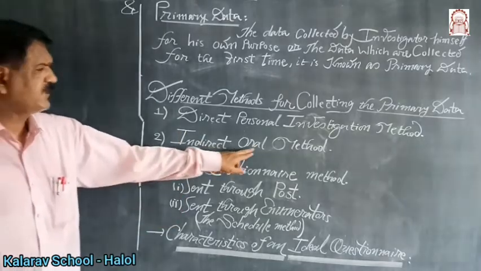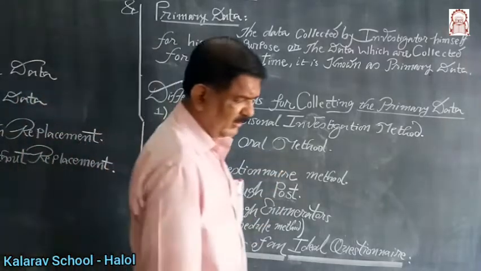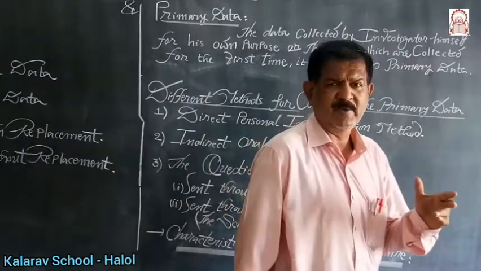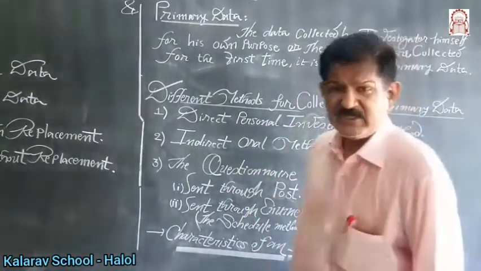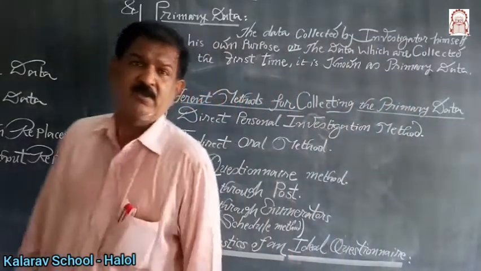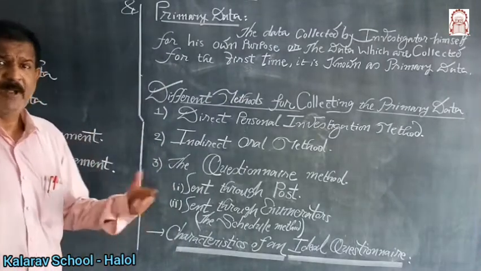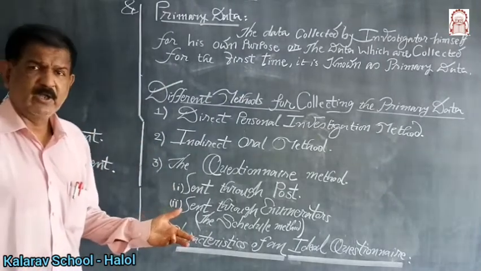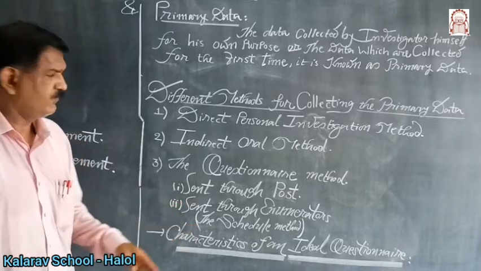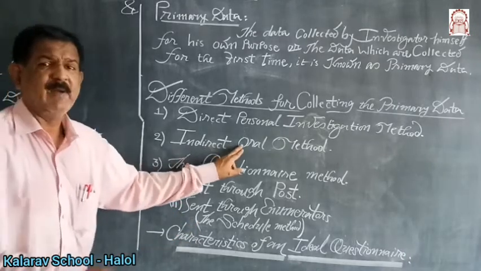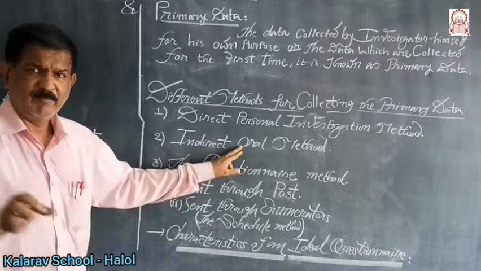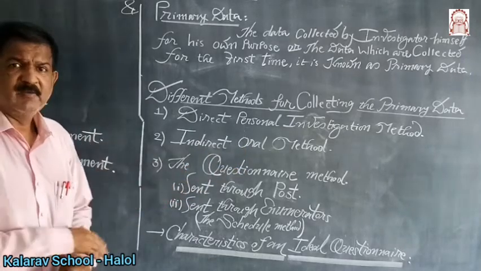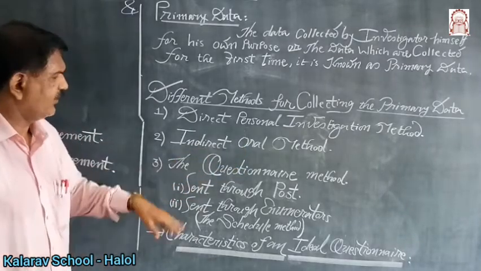While in the indirect oral method, the data are not obtained from the informants directly, but the investigator contacts a third party who has the complete idea, complete information about the informants. Indirect means via media. A third party is interfering in this method.